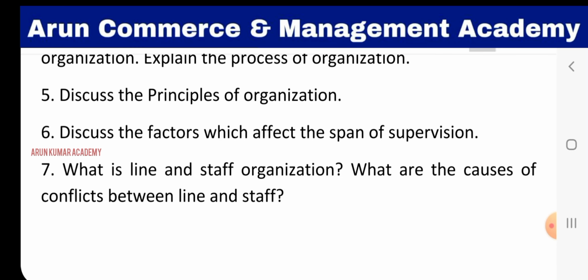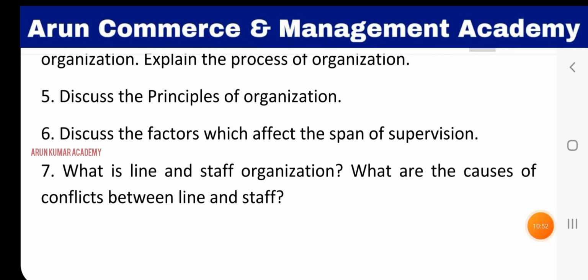So like this, write all the factors of span of supervision. Number 7.